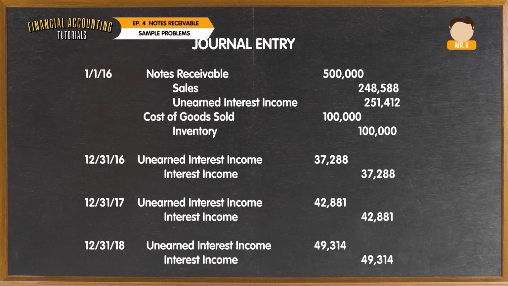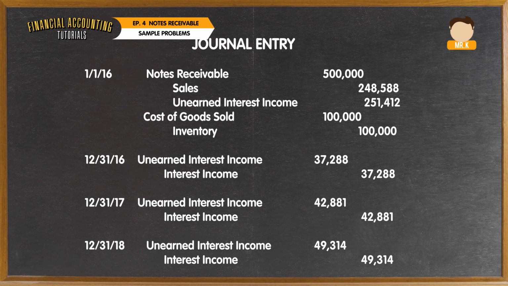As noticed, the amount credited to sales is 248,588, the carrying amount of the note computed using the effective interest rate method. 251,412, which is the difference between the note's face amount and the carrying amount, is recognized as unearned interest income.